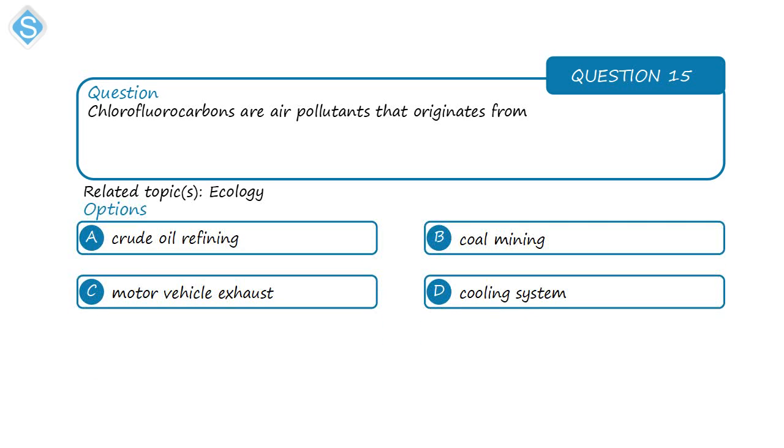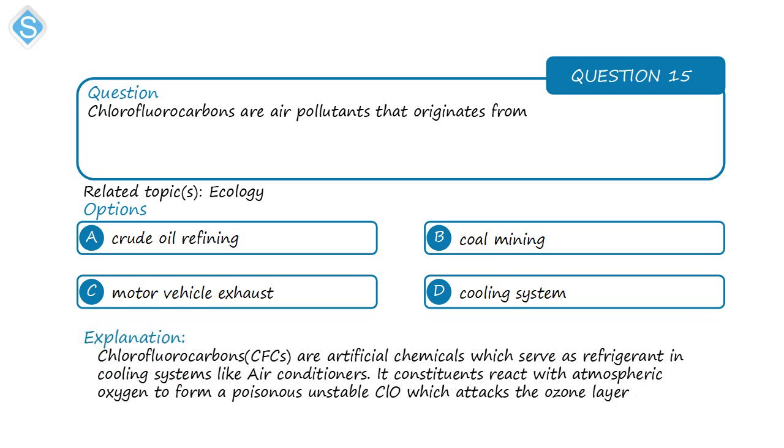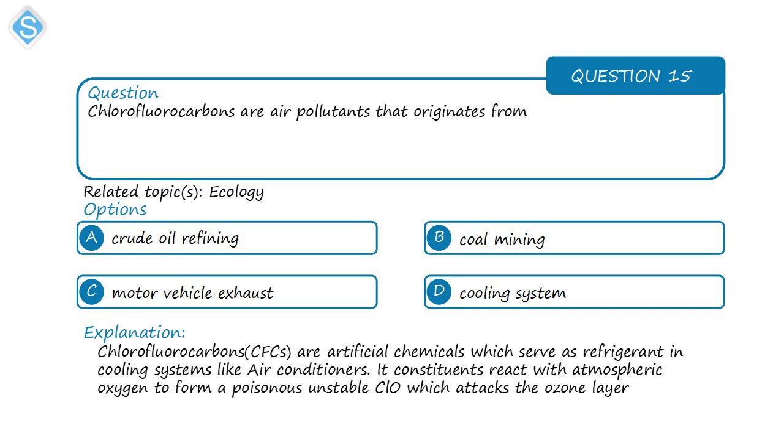Next question. Chlorofluorocarbons or CFCs are air pollutants that originate from. So CFCs, or what we call freons, are produced by cooling systems, from devices like air conditioners, refrigerators, etc. These substances cause the depletion of the ozone layer.